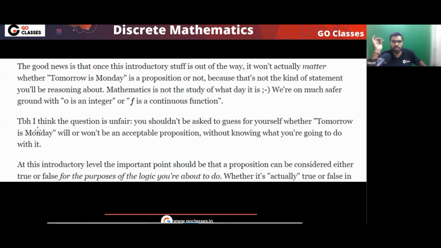Actually, this is my favorite line in this. This is unfair, that someone is asking you what is a proposition and what is not a proposition. It is unfair that someone is asking you whether this is a proposition or not, because this question is a nonsense question.